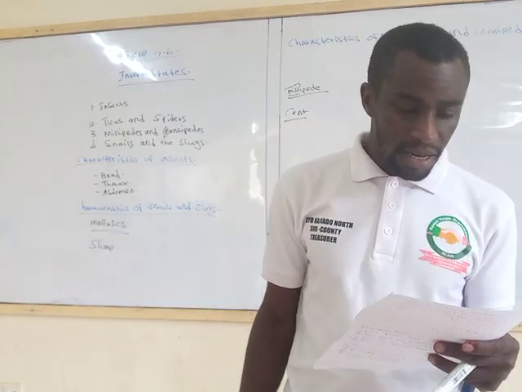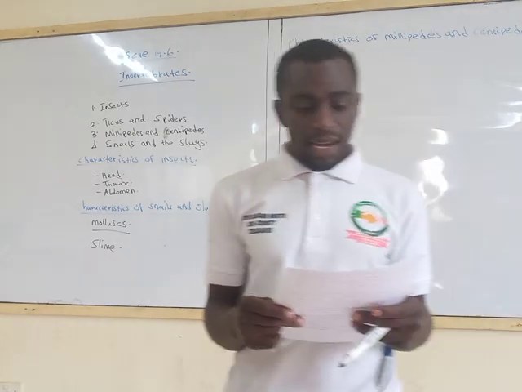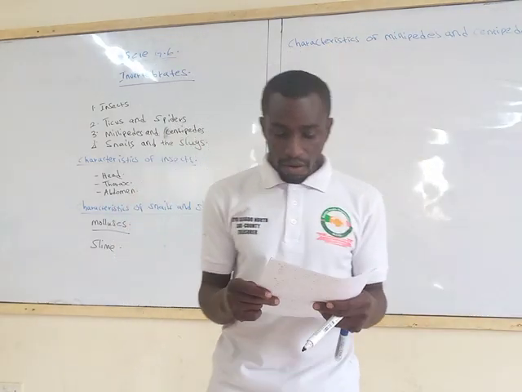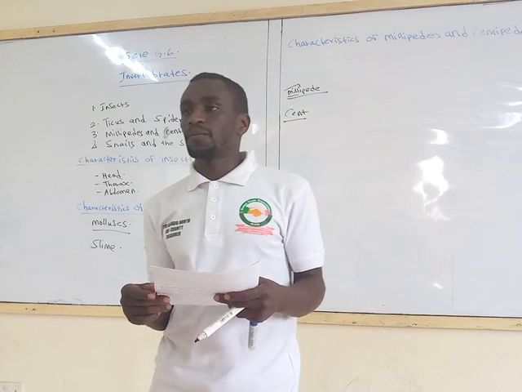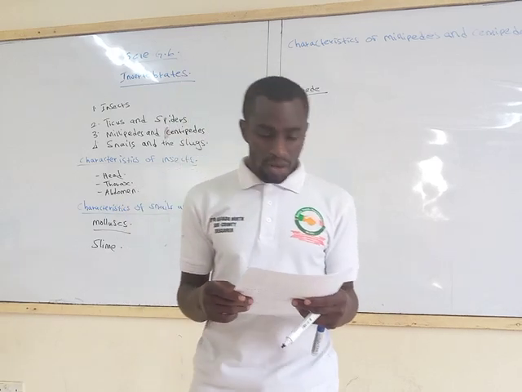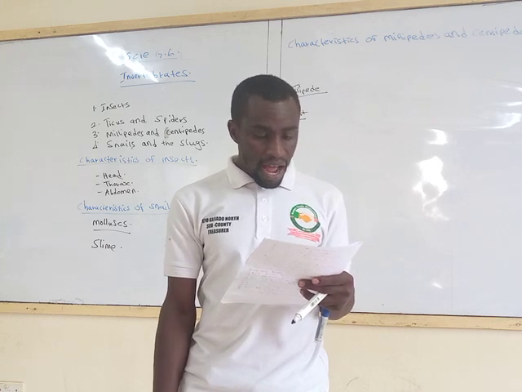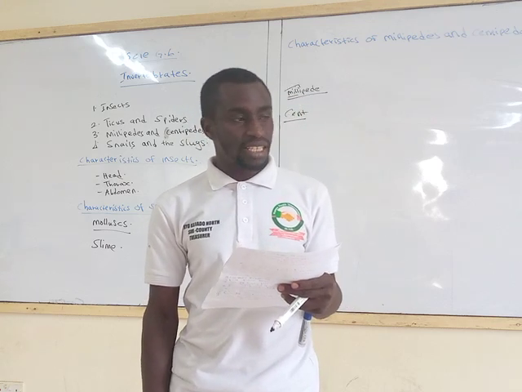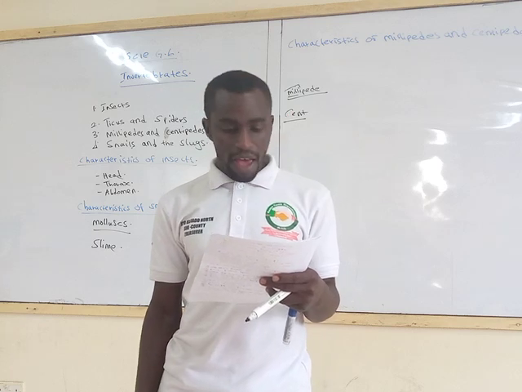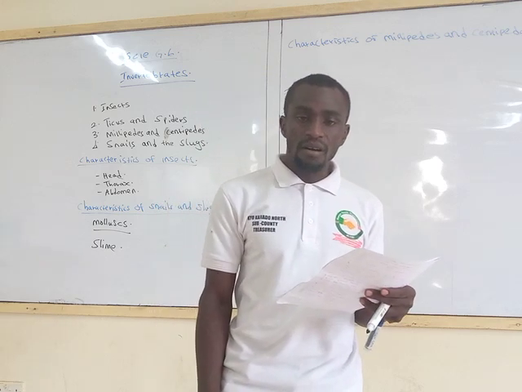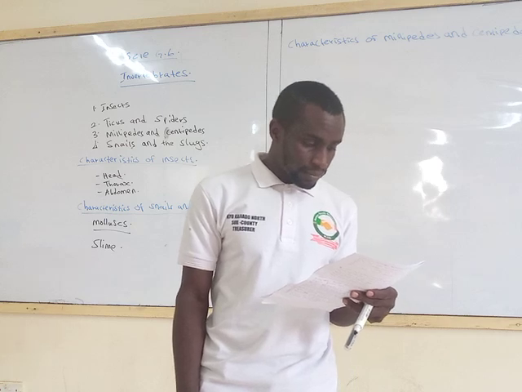Number three, name 4 classifications of invertebrates. Number 4, write down 5 characteristics of insects.